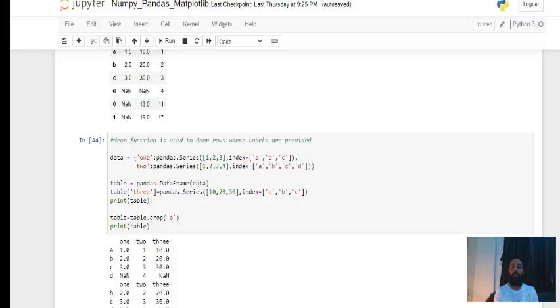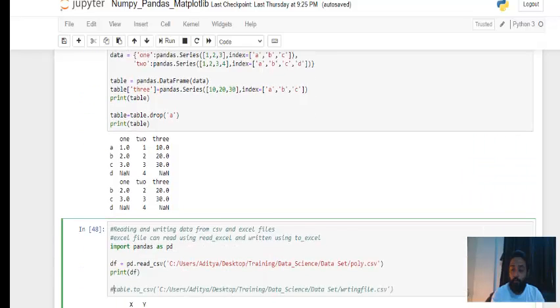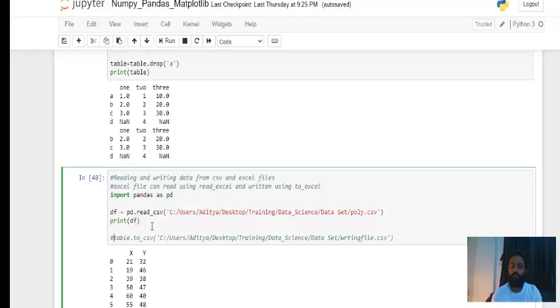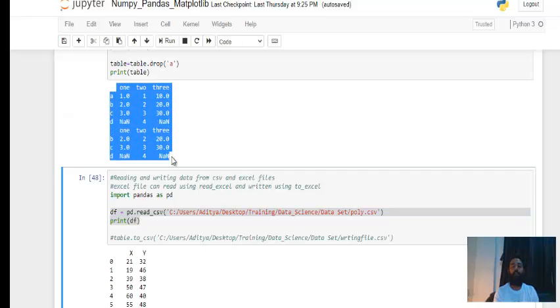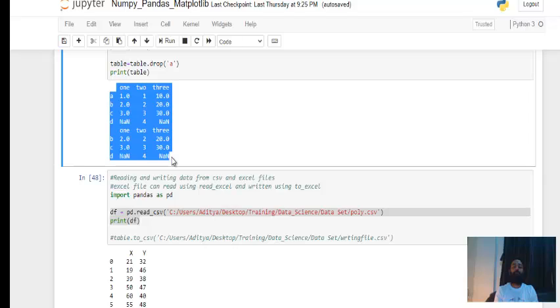This is not very complex, nothing much to understand here. Just a function called read underscore CSV is there, which is present as a part of the pandas library. So this part will repeat more than 50 times when we start our data science classes. And also these data frames that we have created, these are going to be repeated multiple times.